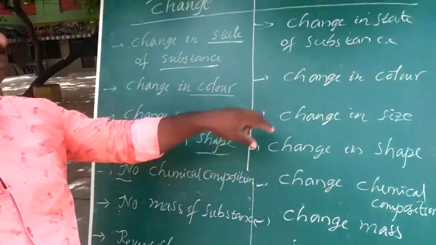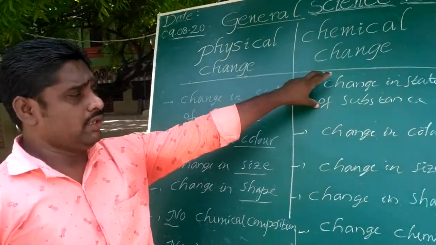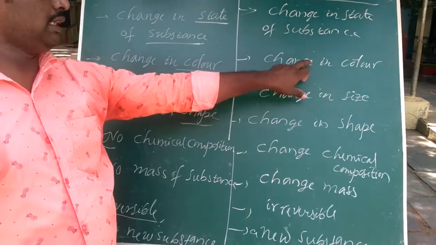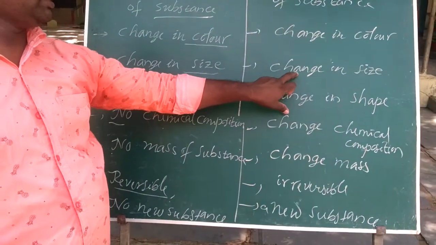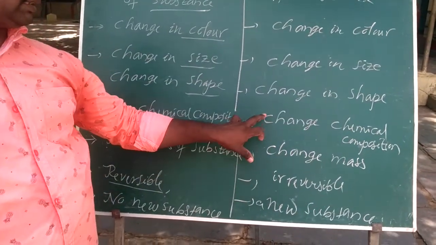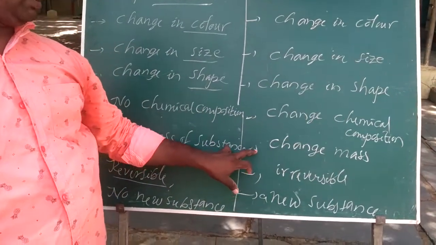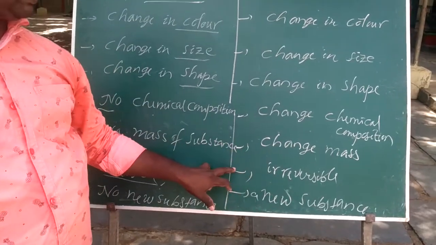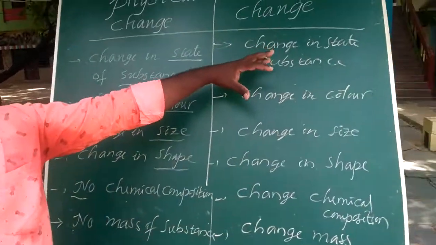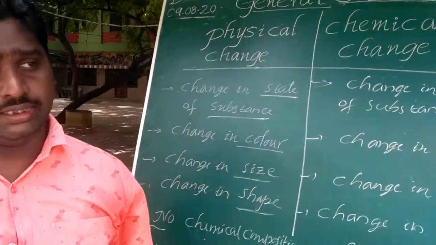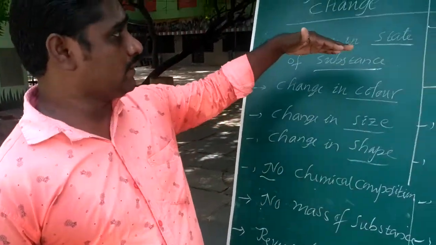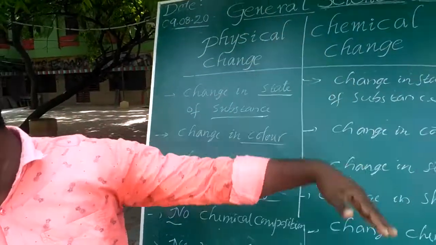Okay, students, once again, the changes in which we notice a change in the state of the substance, change in the color, change in the size, change in the shape, change in the chemical composition, change in the mass of the substance, and formation of a new substance, such types of changes are called chemical changes. Okay, students, we have to understand the concept of physical change and chemical changes.